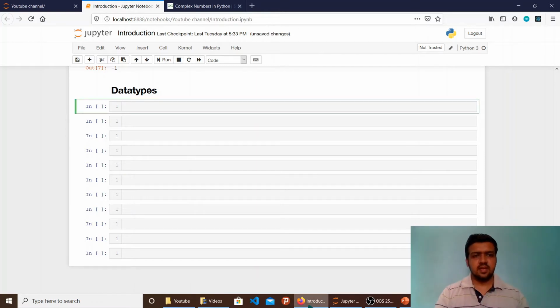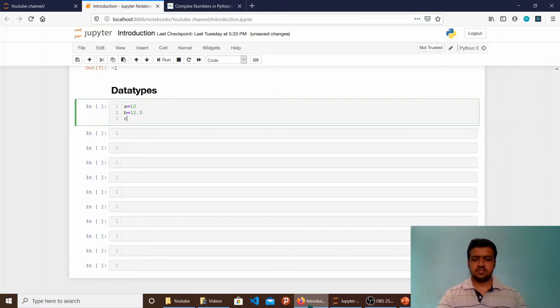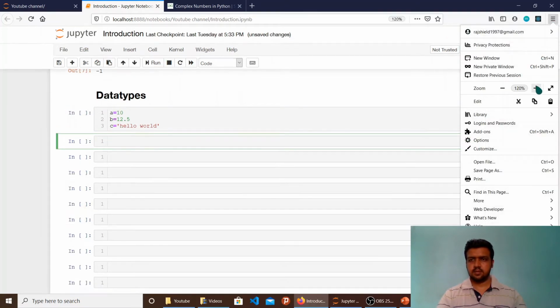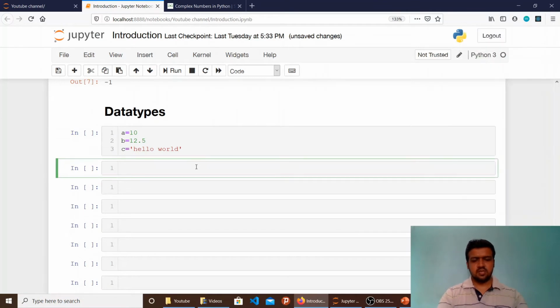Let's say I declare three variables a, b, and c with the values a equals 10, b equals 12.5, and c equals "hello world". We have a function in Python which is type.